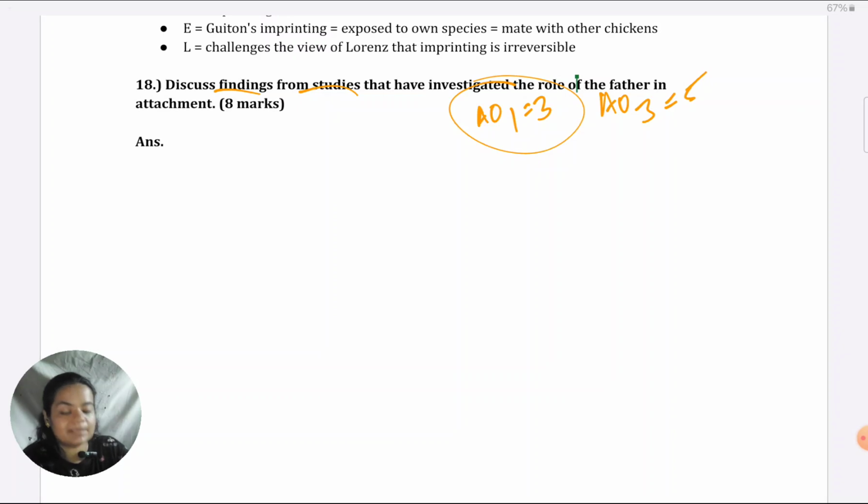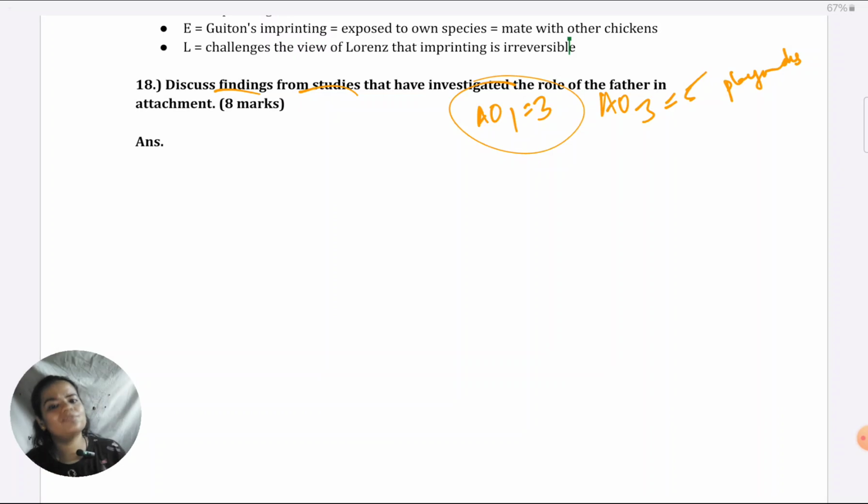Those are the findings. So whatever you've learned about the role of the father, for example, if I brainstorm quickly, you've learned that fathers can be playmates rather than emotional support, which mothers are. That's a finding from some study after all. So even if you can't remember the name of the researcher, or what was done in the study in which they found this, still it is a finding of a study. That's what they're asking you to give, and you can get full marks for giving that. So the question is not as challenging as it appears to be.